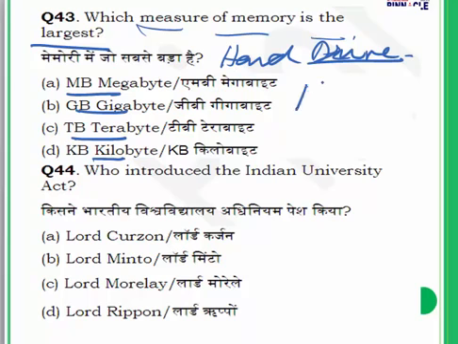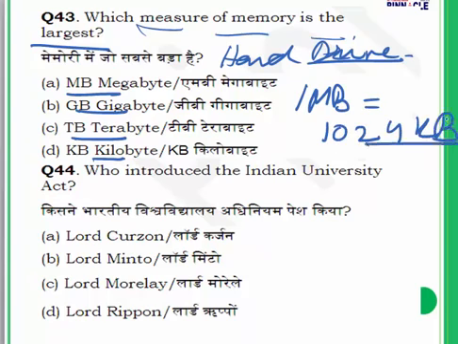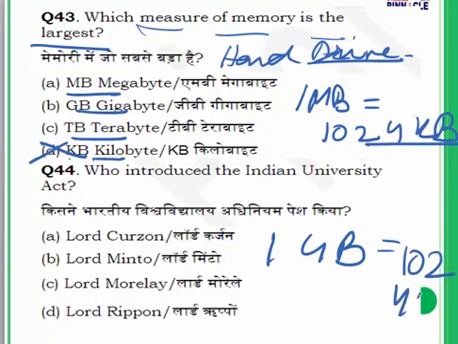Now, 1 megabyte, MB, is equal to 1024 kilobytes. So definitely megabyte is bigger than kilobyte, and kilobyte gets eliminated. Then we have terabyte and gigabyte. 1 gigabyte, 1 GB, is equivalent to 1024 MB.